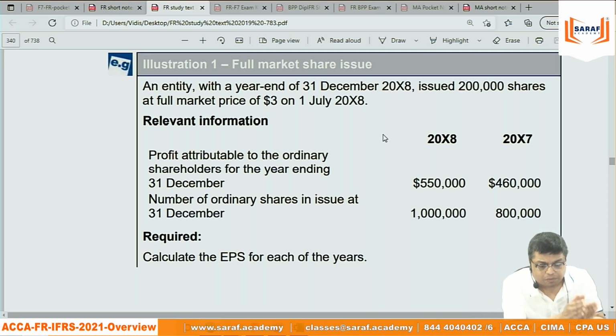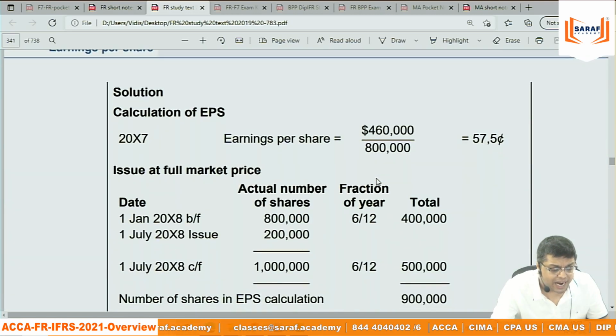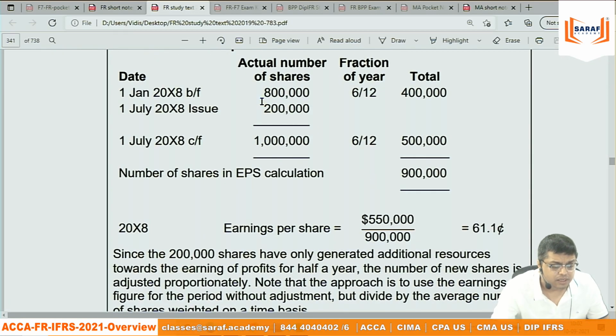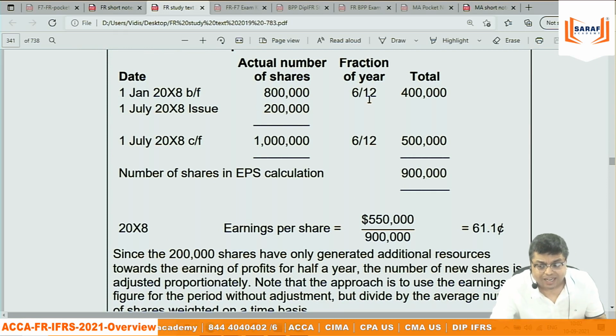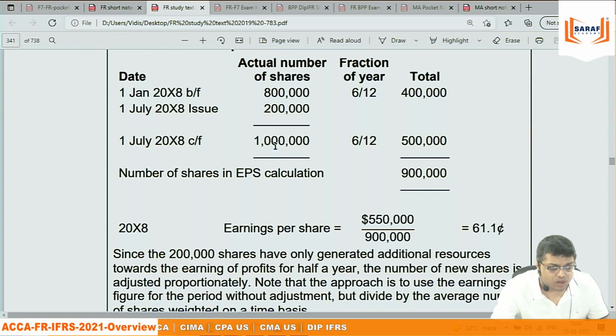But for this adjustment of the 6 months, they said that we will be using the weighted average number of shares. 8 lakh shares from January to June for 6 months, and 2 lakh shares we issued on 1st July for the next 6 months. It is 10 lakh shares. For the first 6 months it is 8 lakh shares, for the next 6 months it is 10 lakh shares. So the weighted average number of shares, 8 lakh into 6 by 12 plus 10 lakh into 6 by 12, comes to 9 lakh. And the earnings per share will be divided by the weighted average number of shares.